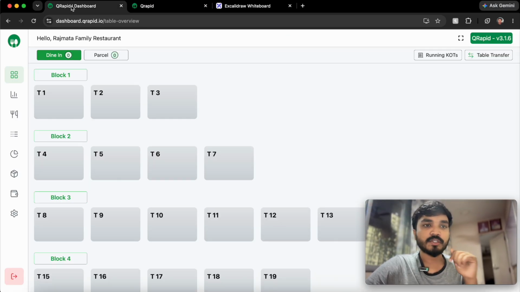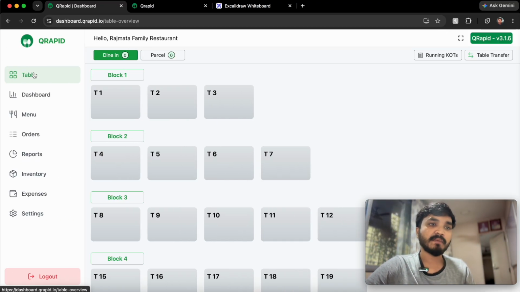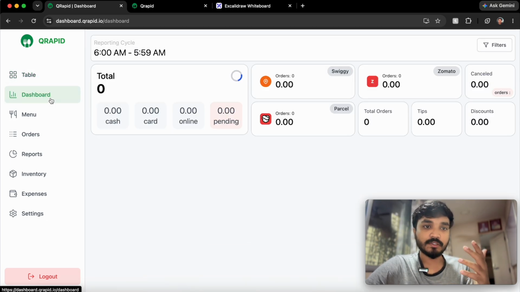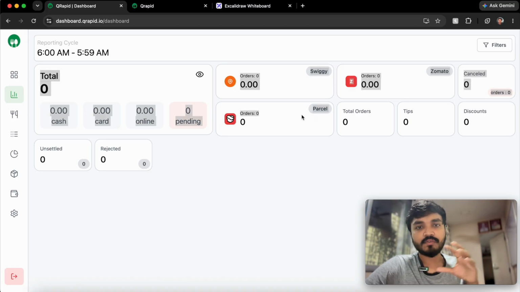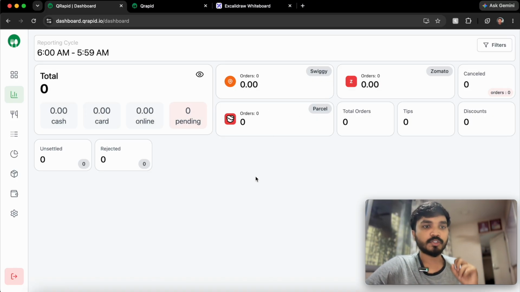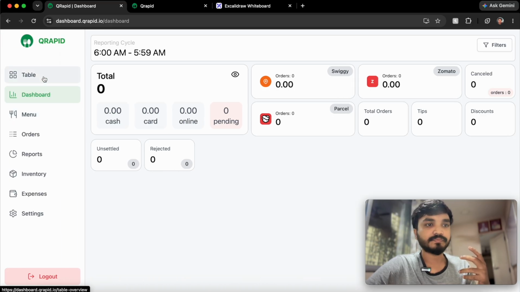So I'm going to the restaurant dashboard. So this is how the dashboard looks, right? Basically it has everything. It has table management, and then it has an analytics dashboard. So you can see your reports and a kind of overview, basically, like today's sales.